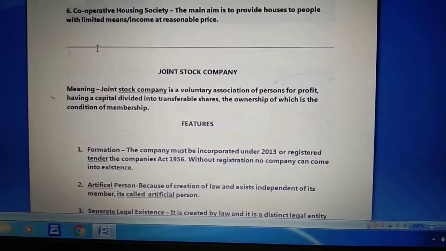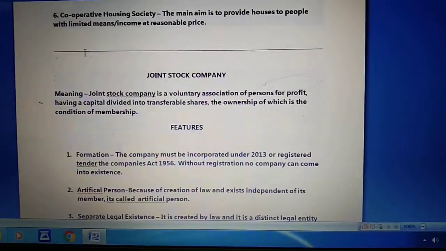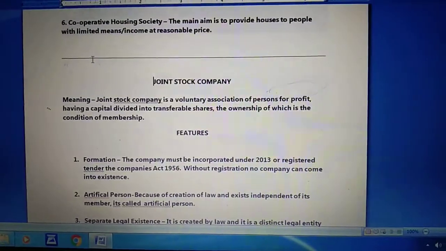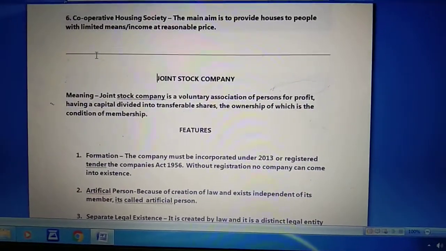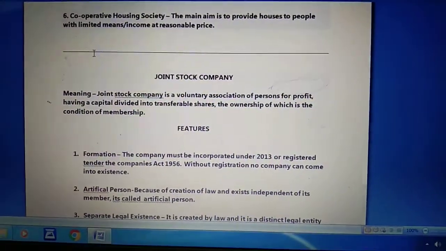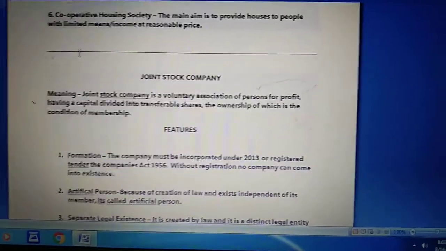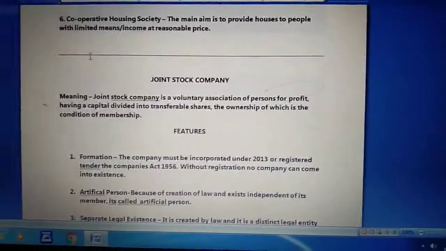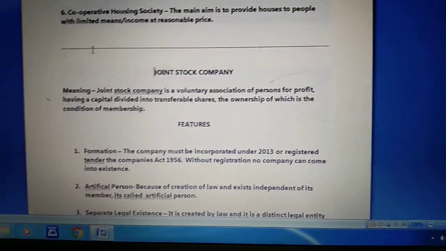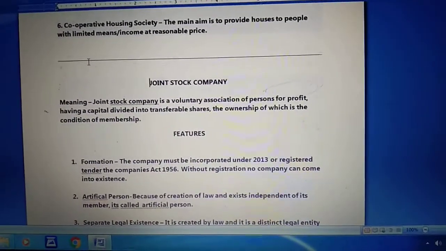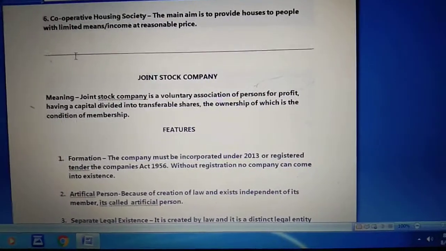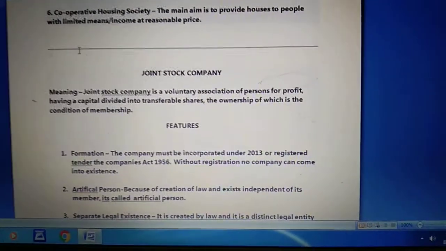A joint stock company is an association of persons formed for carrying out business activities and has a legal status independent of its members. This word is very important: independent of its members. It means a joint stock company is an association, a group of people, that people form to carry out business activities, but it has a legal status.